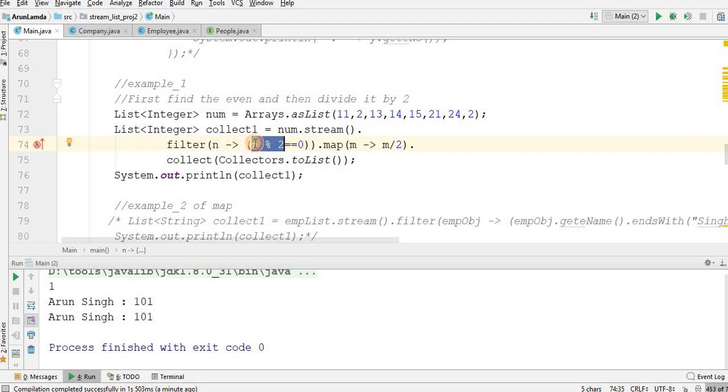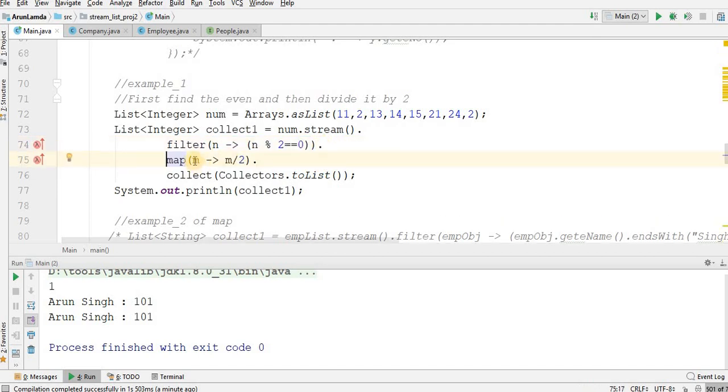If this number is an even number, then you perform some action on it: divide n by 2. Okay. And then collect it with Collectors.toList, put that output in a list in collector1 and just print this out.